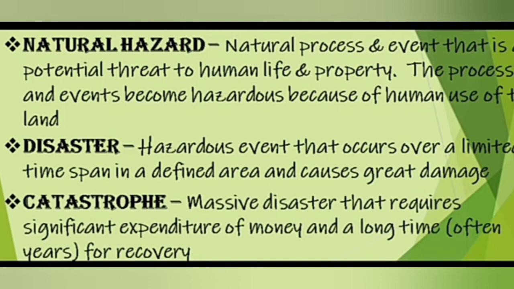Generally, natural hazards, disasters, and catastrophes. First one, natural hazards. Natural processes are events that are a potential threat to human life and property. Disaster: a hazardous event that occurs over a limited time span in a defined area and causes great damage. Catastrophe: a massive disaster.